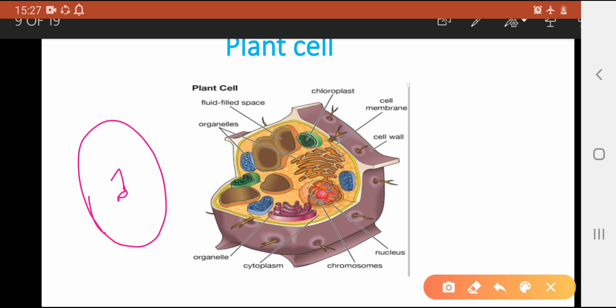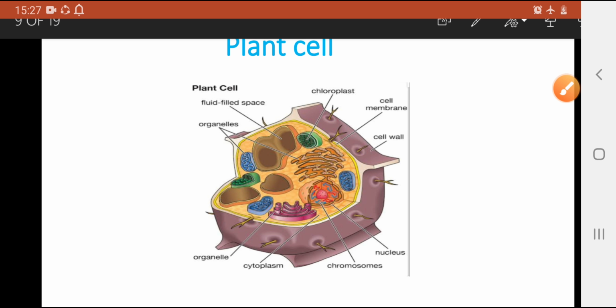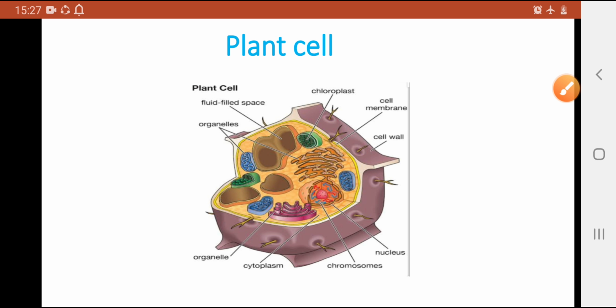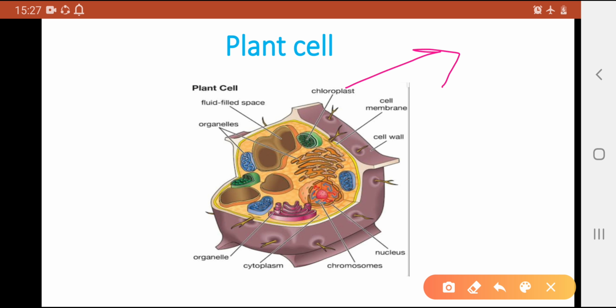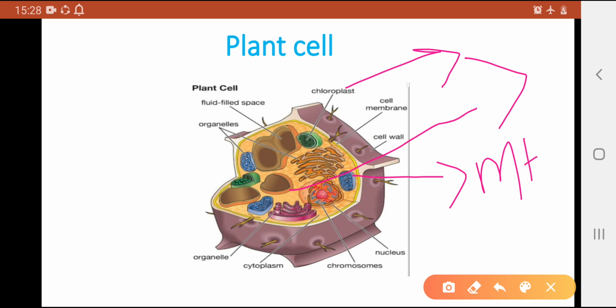And one more thing about these cells, here we are talking about the chloroplast and mitochondria. Where is mitochondria? Mitochondria is not shown here. Mitochondria is also there. Mitochondria, and nucleus, these all are double membrane organelles.